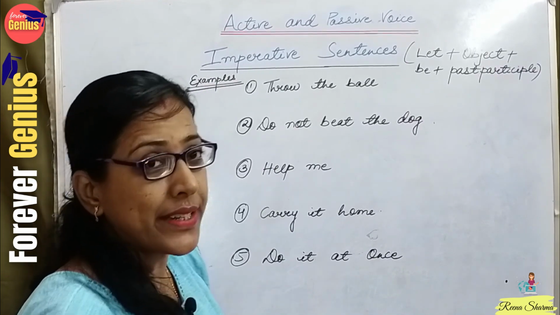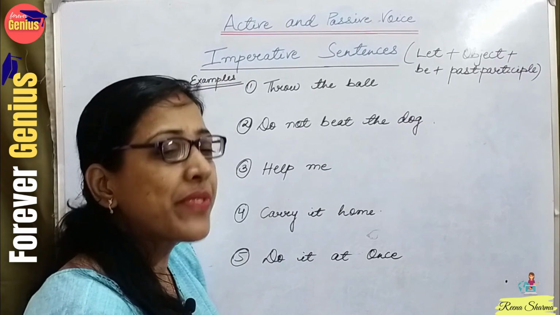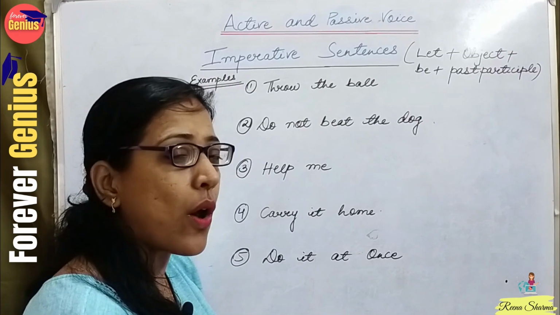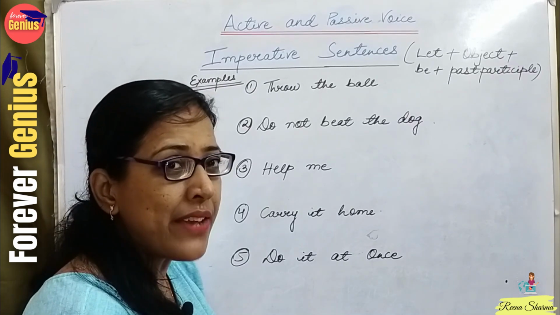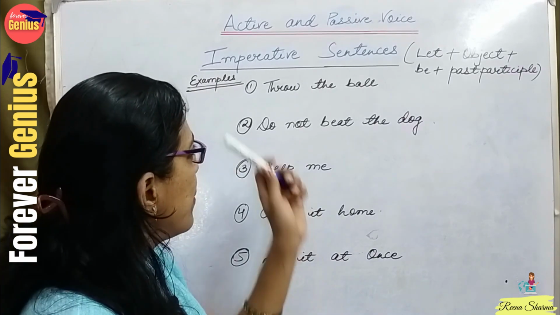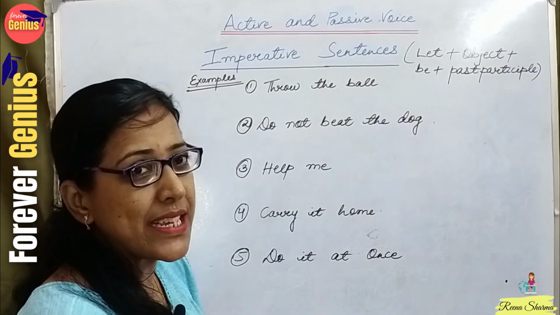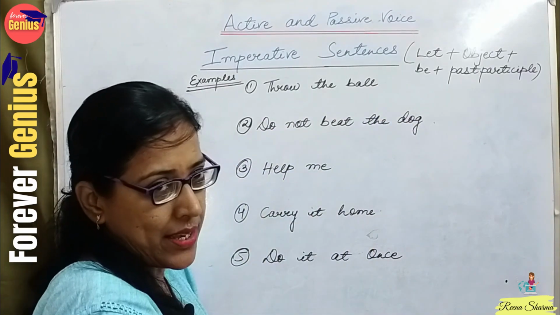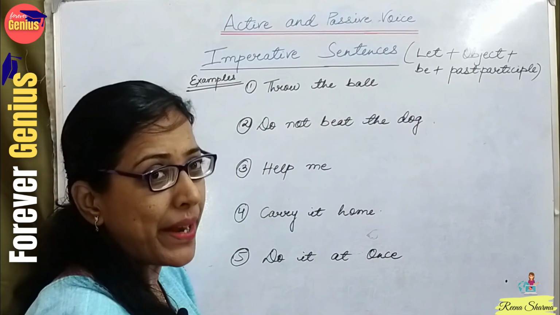We all know from types of sentences, what is an imperative sentence? Yes, an imperative sentence means any request or command. So what is the structure? Let's first see the structure. If the sentence is in active voice, how are we supposed to deal with it when it is imperative?